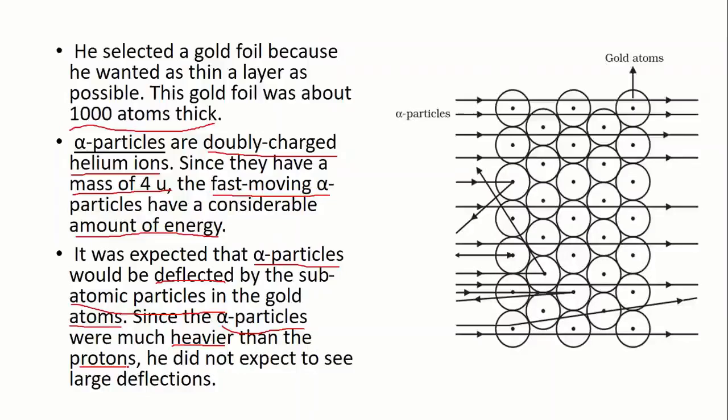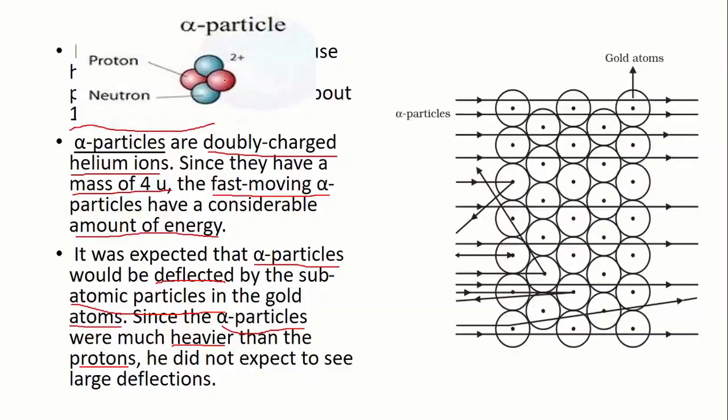But after this experiment, not much deflection was seen. So there is the presence of two protons and two neutrons. Okay, there is an absence of electrons.